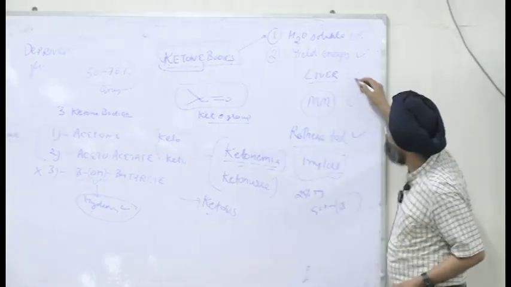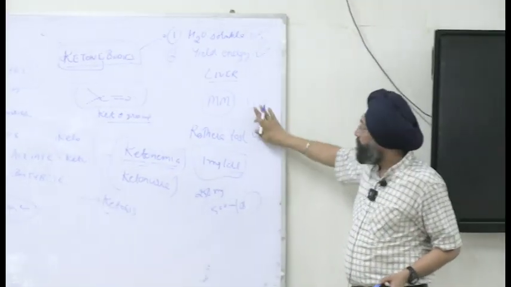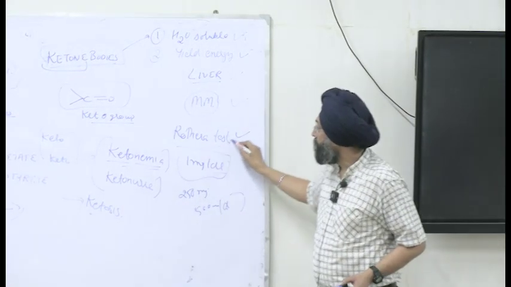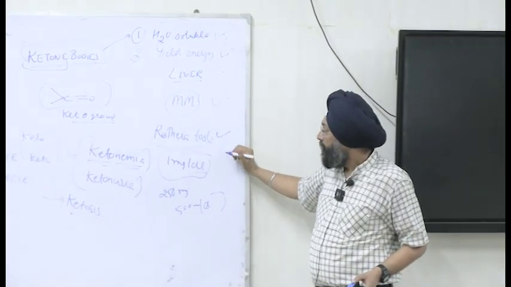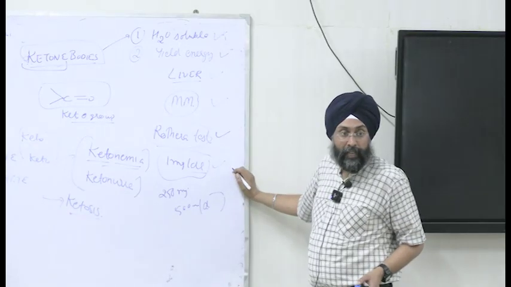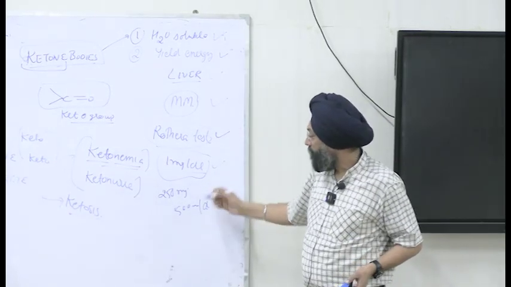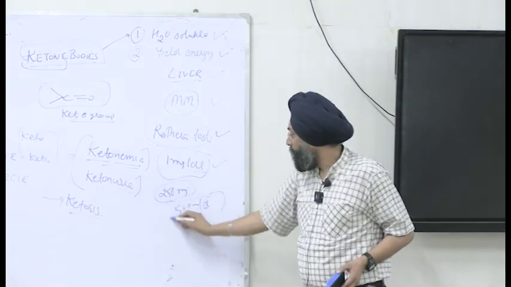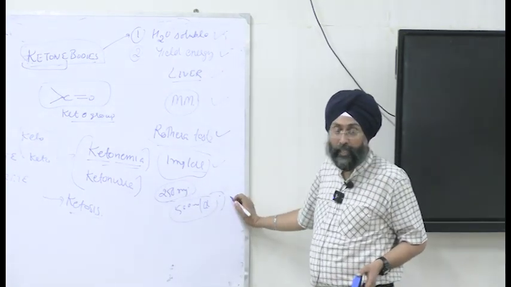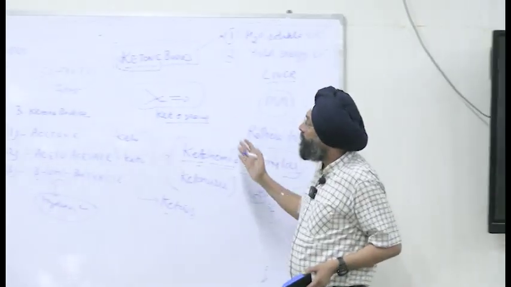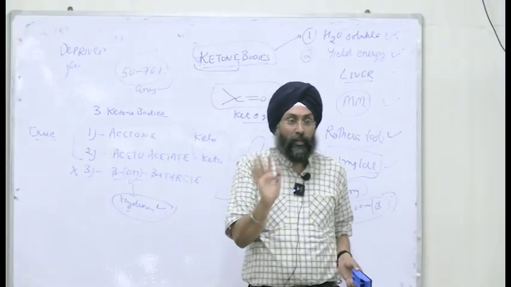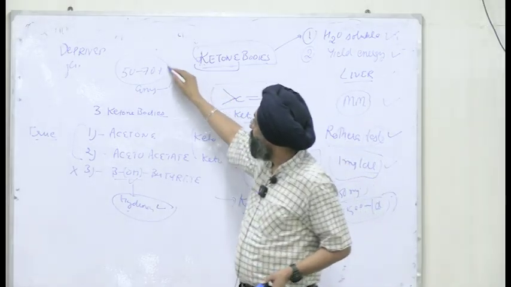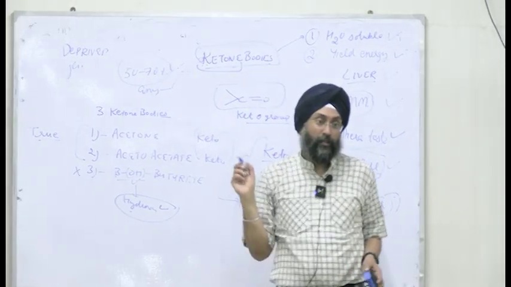Synthesis occurs in the liver, in the mitochondrial matrix. And the detection test for urine is the Rothera test. The normal level is 1 mg per dl, but during conditions like starvation, the level can increase up to 250 milligram in blood and 500 milligram per day in urine. The primary source of energy for the brain is glucose, but after that, the ketone bodies will meet 50 to 70% of the needs. That is why it is very important.